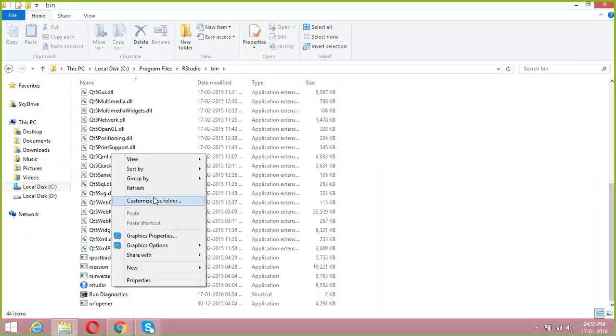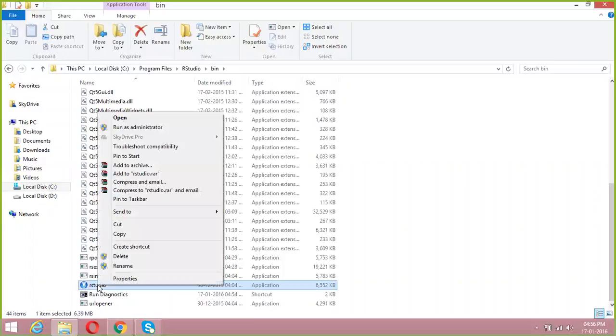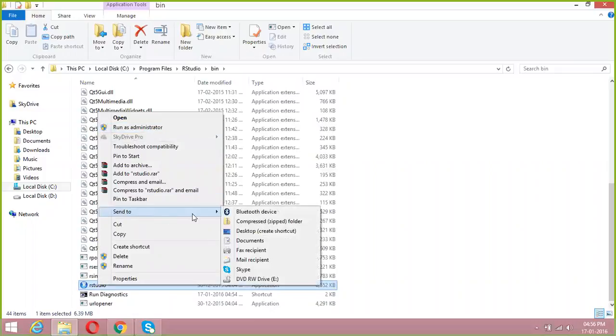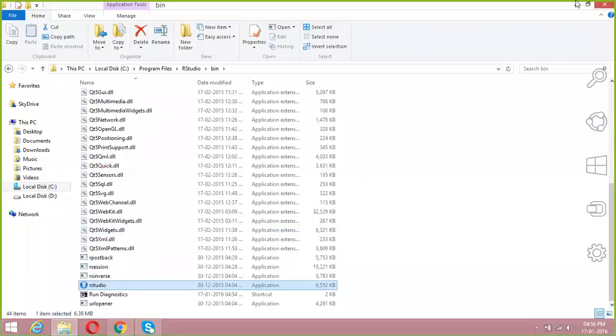Right click on it and share with, send to. You don't have the option? Send to option. No, no. Select RStudio first. Right click on it. Send to, send to desktop shortcut. Shortcut. Yes. Now let's go to desktop.